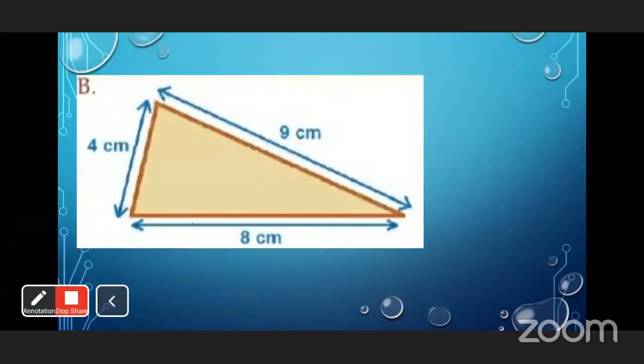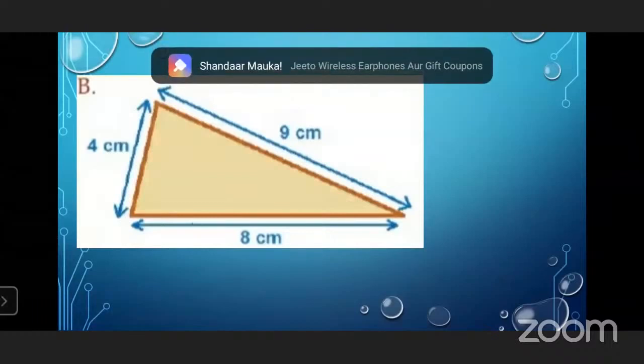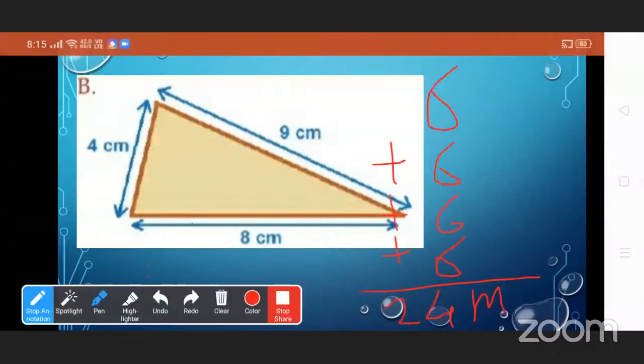Now see the next diagram. Is it a triangle or a square? Students, how will we find the perimeter of this figure? What can we do? By adding all sides of this rectangle. So tell me the sides of this rectangle.